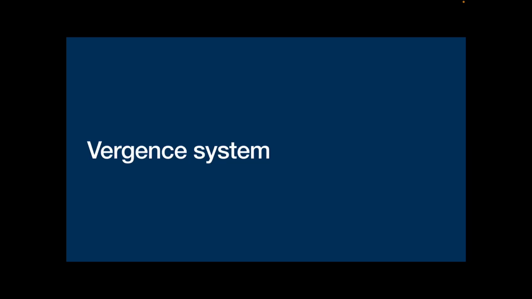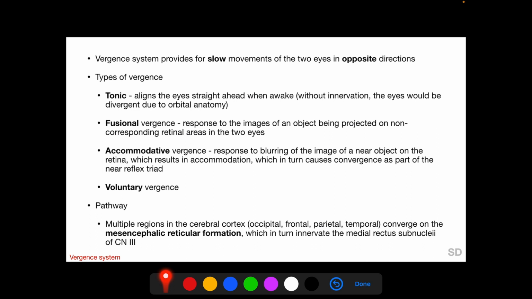Now coming to the vergence system. Vergence system provides for slow movements of the two eyes in opposite direction. So the eye movements are not conjugate in the vergence system, and vergence movements can be either involuntary or voluntary. Among involuntary vergence movements, we have tonic, fusional and accommodative. Tonic vergence aligns the eyes straight ahead when awake. Without tonic innervation, the eyes would be divergent due to the orbital anatomy.